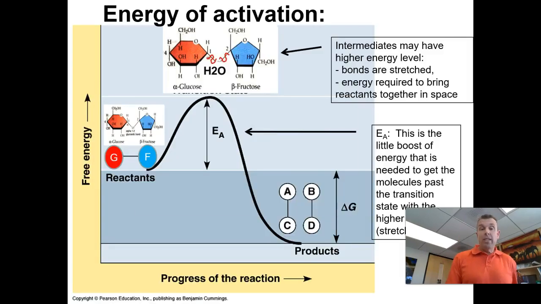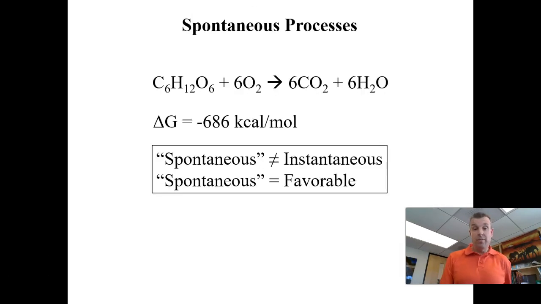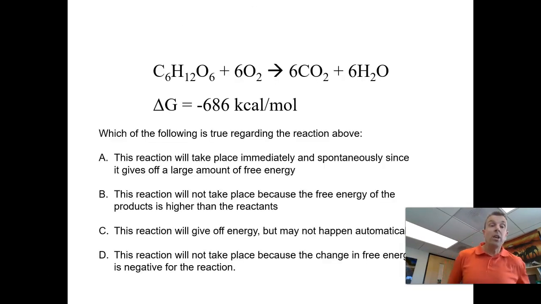And so let's go back to this for a second. So let's answer this again. Which of the following is true regarding the reaction above? Well, we know it will be spontaneous because it's a negative delta G, but we also know it will not take place immediately because we have that high energy of activation. All right. B is incorrect because the free energy of the products is actually lower than the reactants. That's how we know the delta G is negative, right?